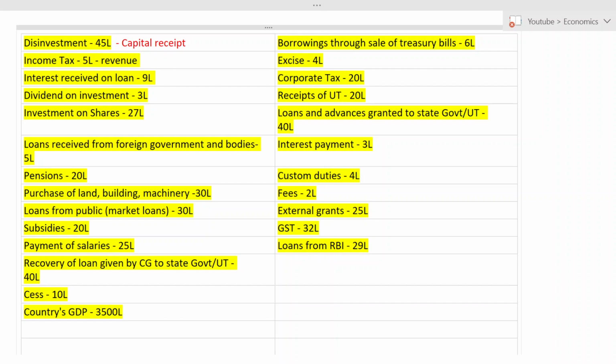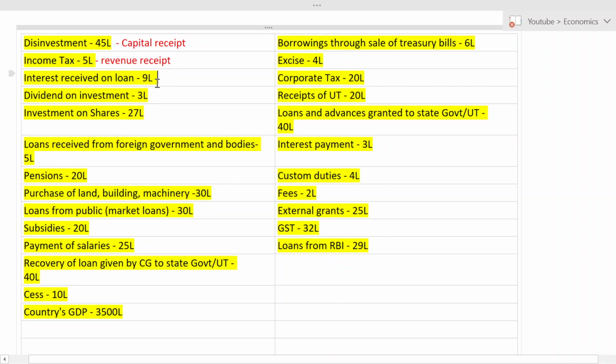A person is paying income tax to the government. Is it an expense or an income for the government? Is money coming in or going out for the government? Money is coming in, so it is a receipt. That's why I told you to understand what it means when money is coming in and money is going out. I hope the concept is clear now.